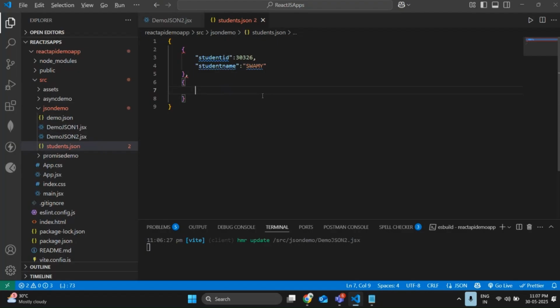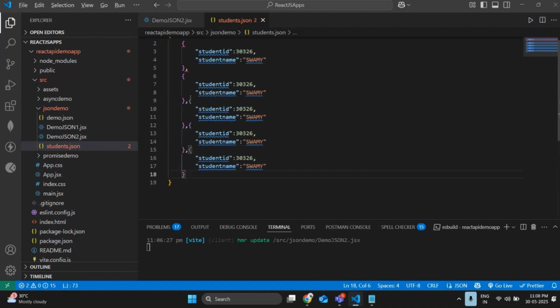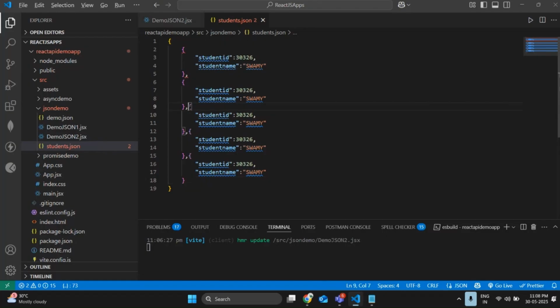So let me complete this. I have given student ID, student name. As of now it is very much clear. So let me give another data. So let me copy instead of writing like this. So let me copy the existing data. It must be very much clear. So it is sufficient, I think. So next.